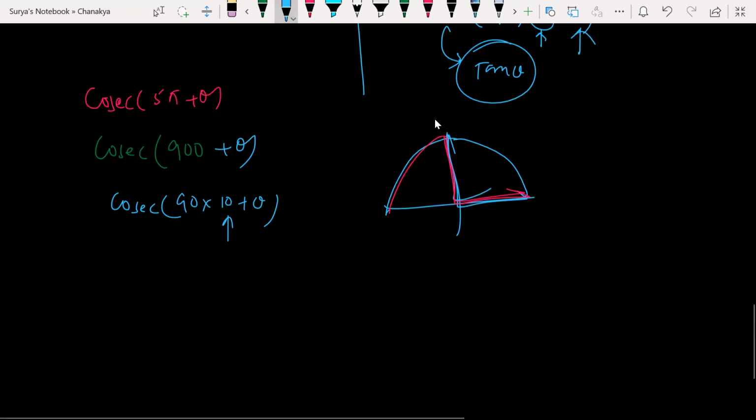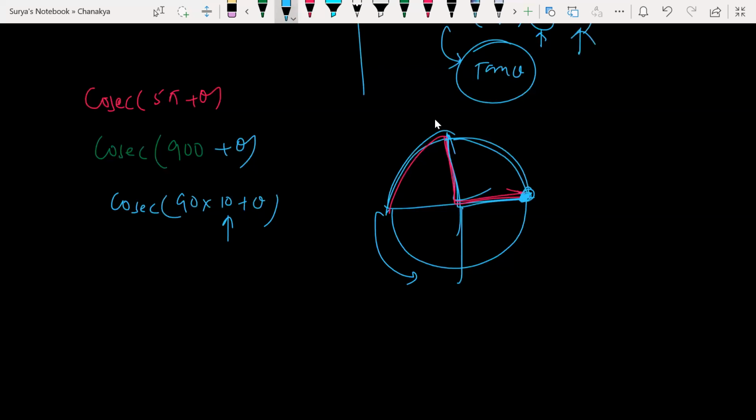Are people able to understand or not? 4 times stops here. Again 8 times stops here, 9 times, so 10 times. And it is moving into the third quadrant. In the third quadrant cosec is negative, right? So negative cosec theta. Getting my point? That is the shortcut. Very, very simple and beautiful.